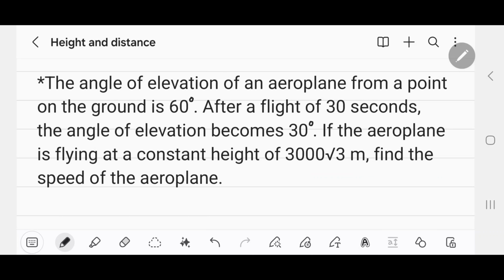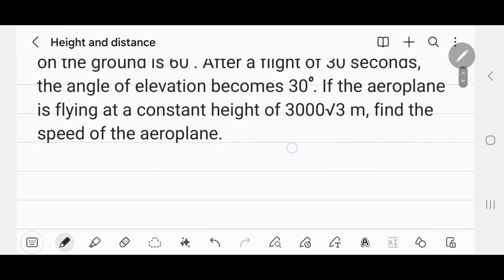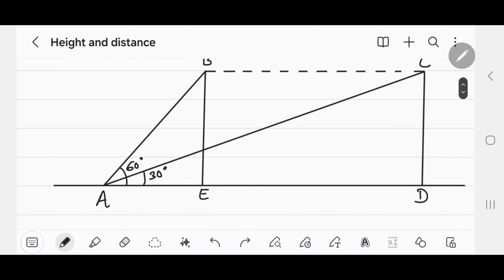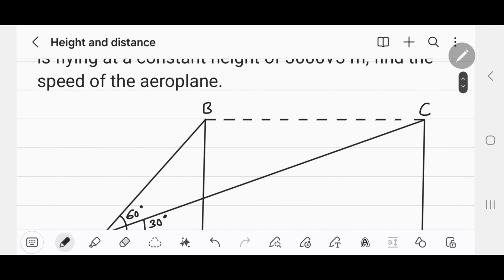So at first we need to try to make a diagram using all these informations. I have made one. Let's see here. So let this be the ground level. Let B be the point where the aeroplane is initially at.